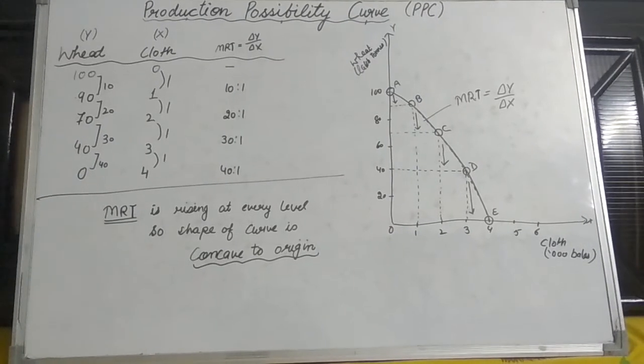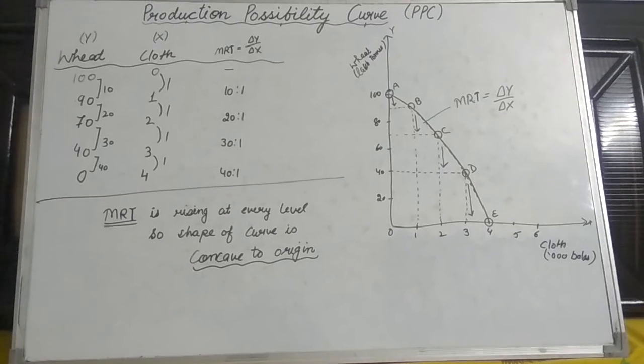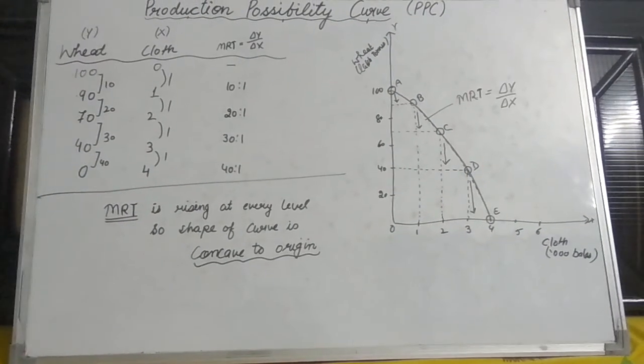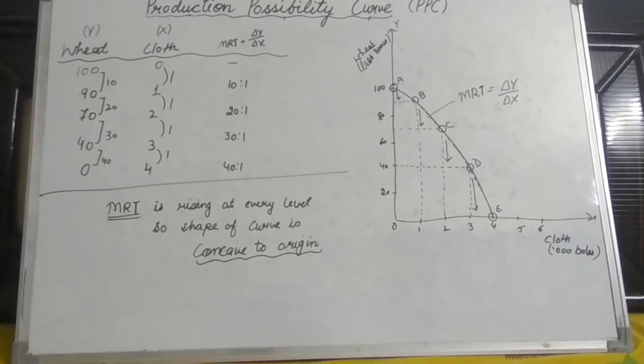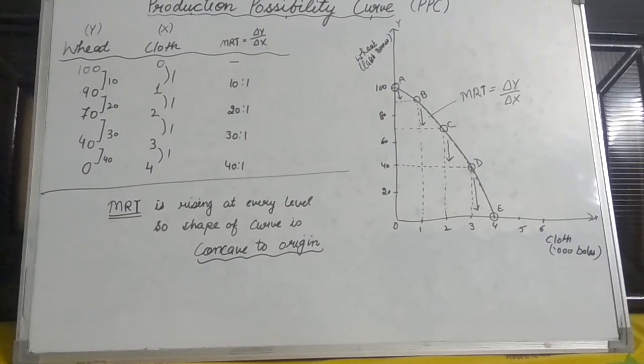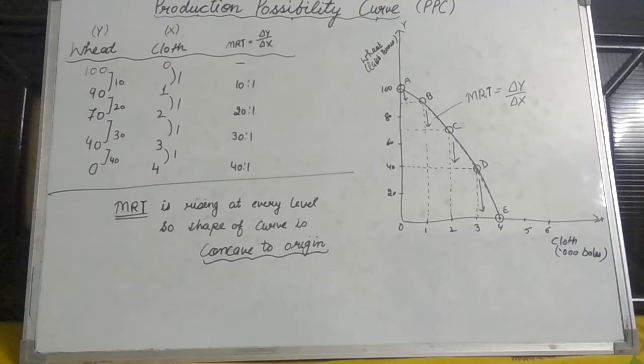These increasing sizes of arrows show the increasing value of MRT. So due to the increasing value of MRT, that is 10, 20, 30 and 40, for each additional 1 unit of good X, the production possibility curve has a concave shape.